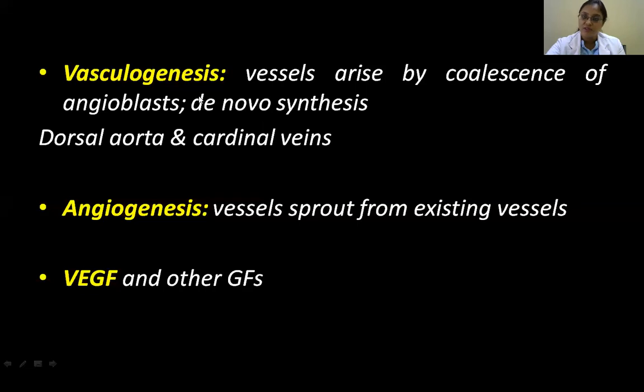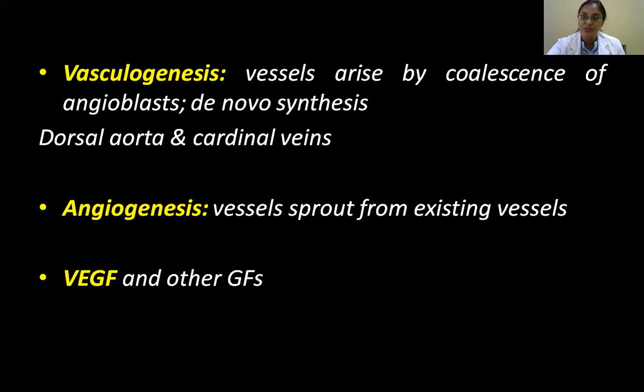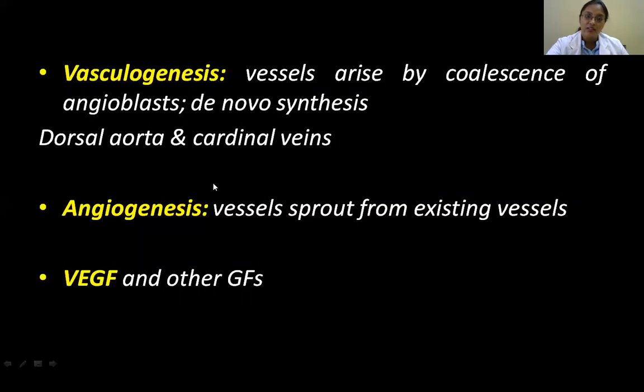So this is vasculogenesis, and two important vessels that are first laid down are the dorsal aorta, which we have talked about previously also, and the new one here, the cardinal veins. The cardinal veins are the veins which drain the blood from the embryo proper. Okay, and then angiogenesis is this, and for this growth factors are required.